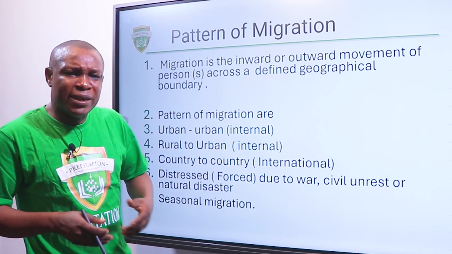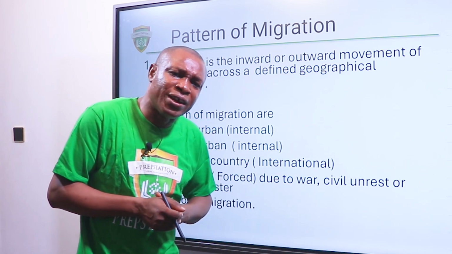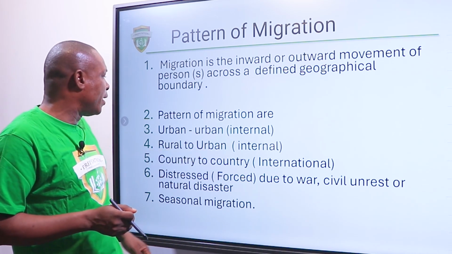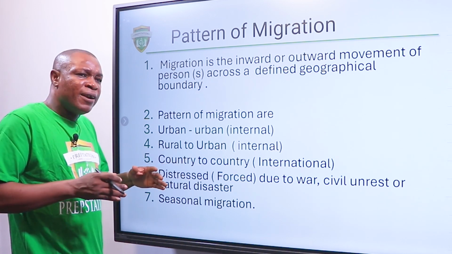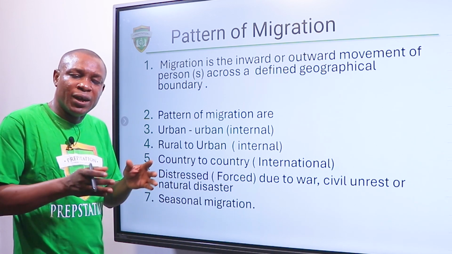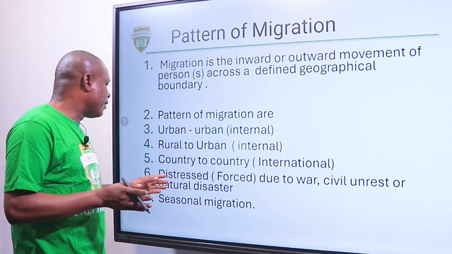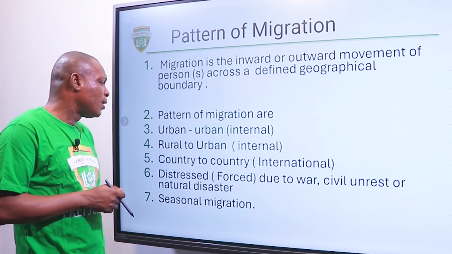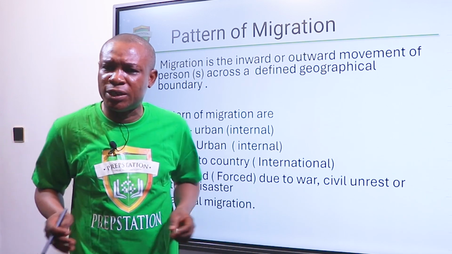Rural to urban, you may decide to move from one urban, the city, to another community in the rural area. That's rural to urban migration. Then we have country to country. If one is leaving Nigeria now to the United States, to the UK, to any country of your choice, that means you've crossed from one country to the other. That is international migration.